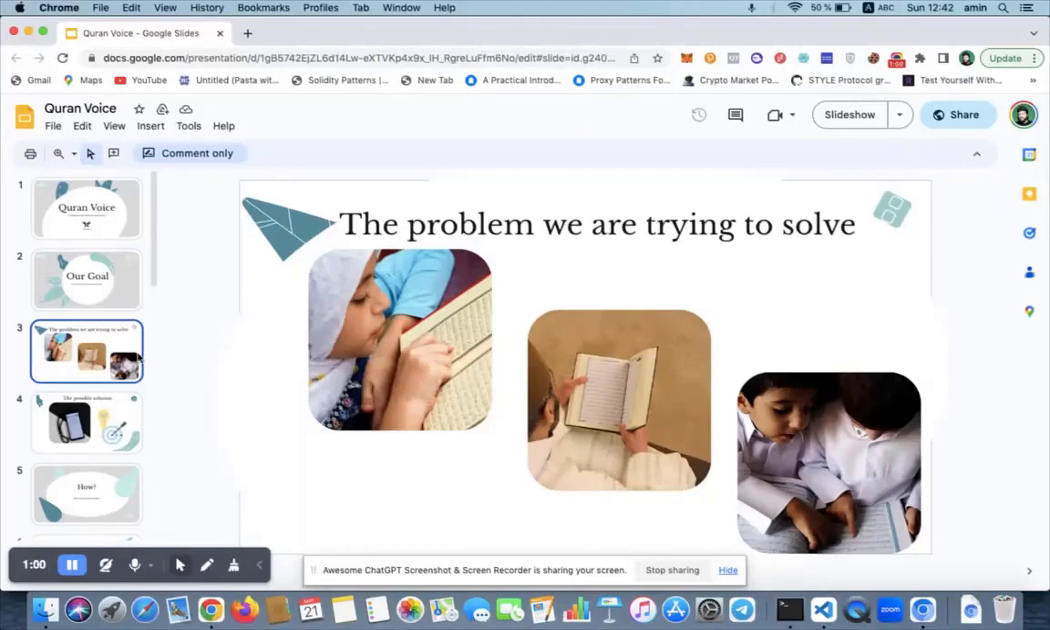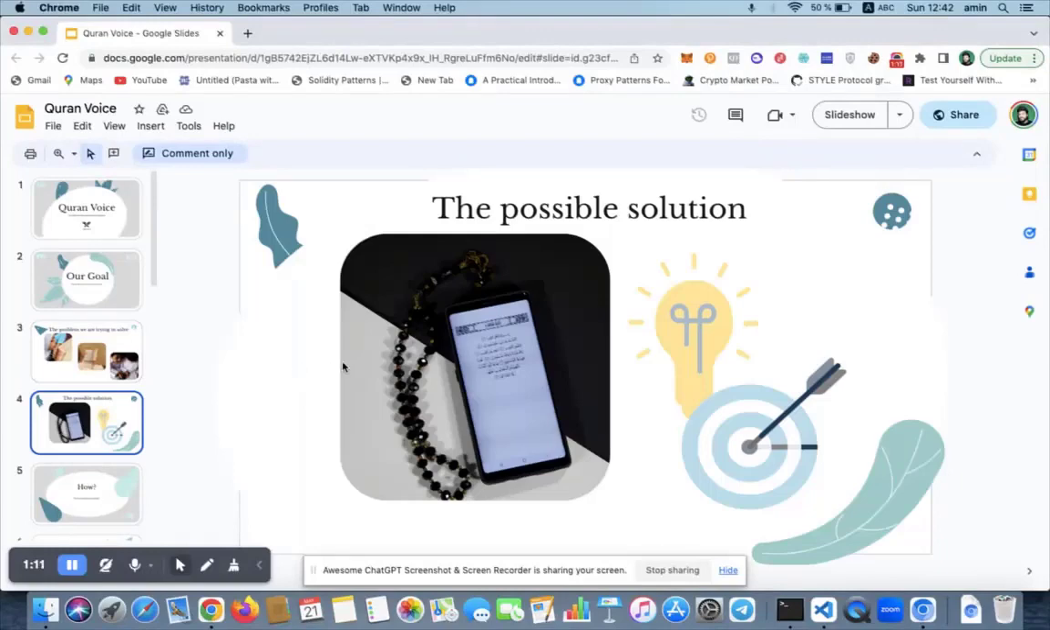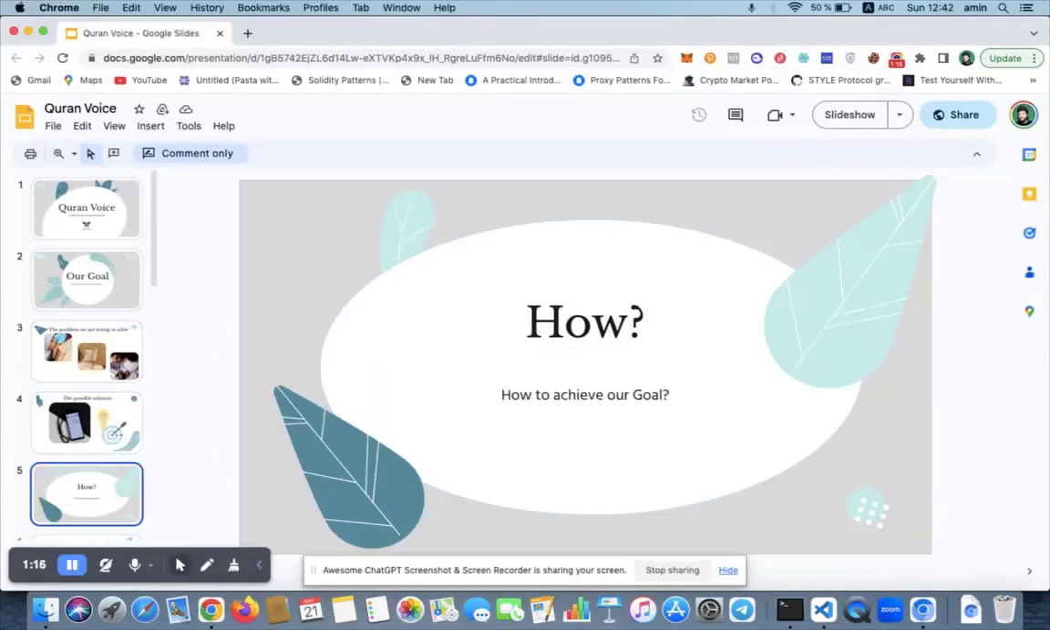That's why when I saw this problem, I said we have to help them, as a native Arabic speaker or anyone who can recite Quran correctly. This is the main idea for the solution. The solution is very simple. We need an application that can at least make sure that you will recite Quran correctly.